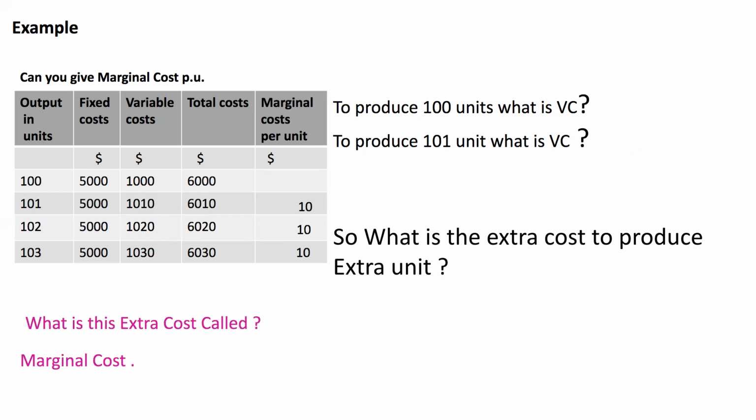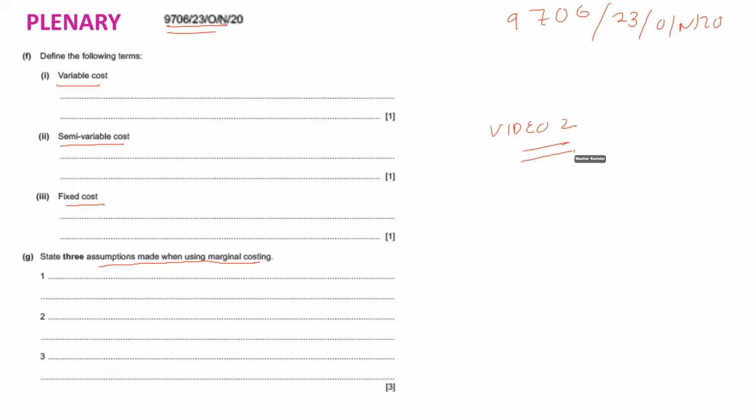We will do this as homework. It is a past paper question, 9706/23/October-November 20. You need to define the terms variable cost, semi-variable cost, fixed cost, and 3 assumptions that you use when using marginal costing. We would start our video number 2 with this past paper question.